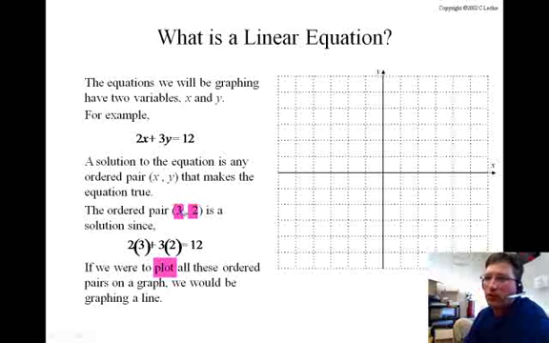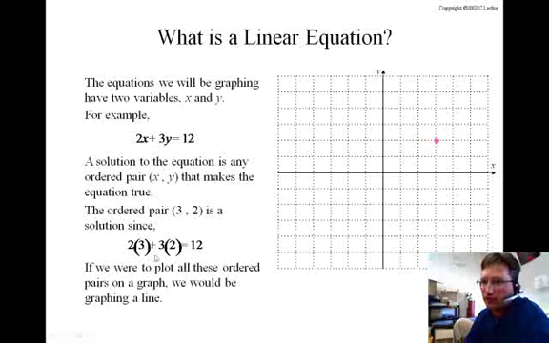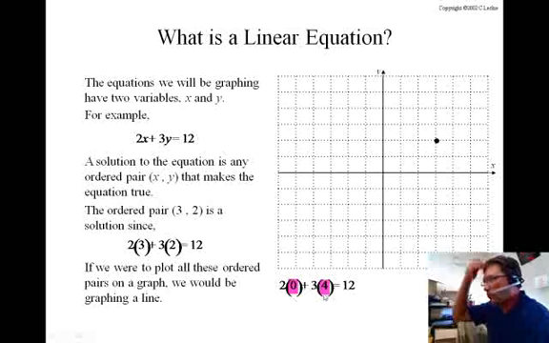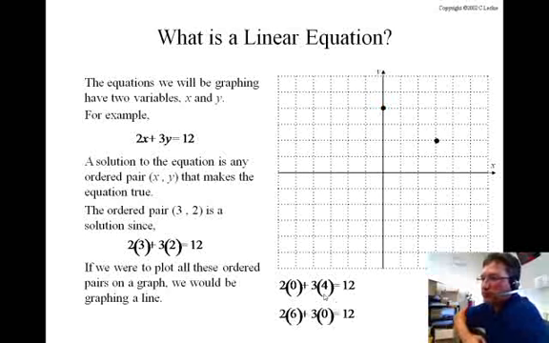So the ordered pair 3, 2 is a solution, since when you substitute 3 in for x and 2 in for y, it ends up making it a true statement. Here are some other possibilities. 0 and 4 would work. And if we test some other points, 6 and 0, 2 times 6 is 12, 3 times 0 is 0, and that equals 12 as well. So we get another point.